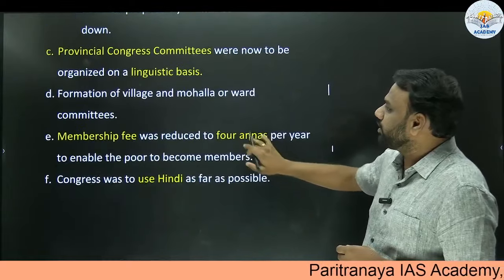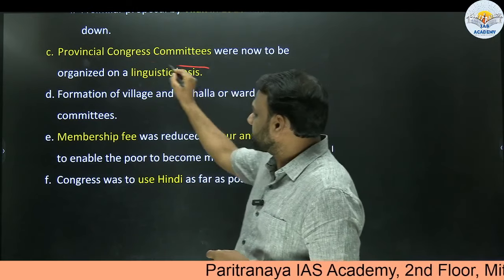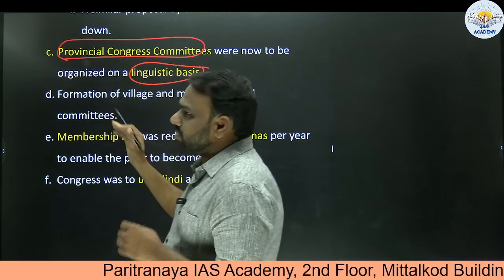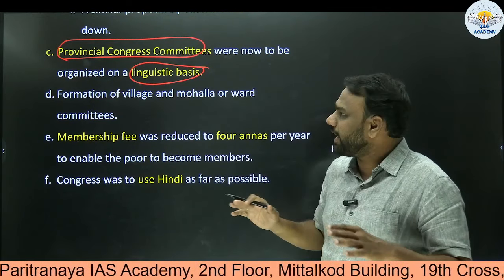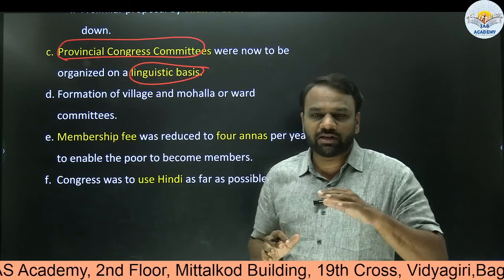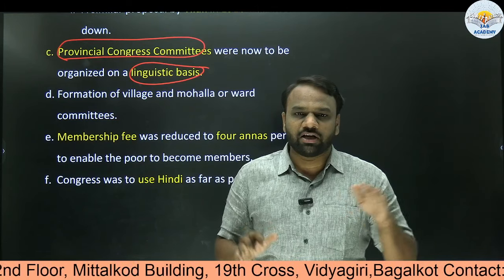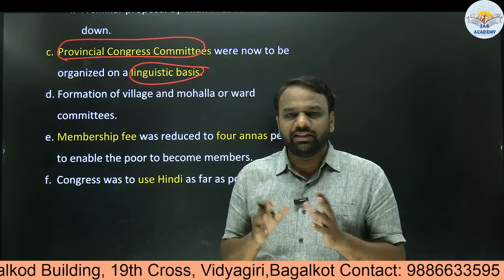Next, provincial Congress committees were now to be organized on a linguistic basis. So what are these provincial Congress committees? At the national level, we have the working committee. At the regional level, we had provincial Congress committees, for example, those related to Karnataka, Maharashtra, Tamil Nadu, Kerala, Andhra Pradesh, Punjab, Haryana, in this fashion.